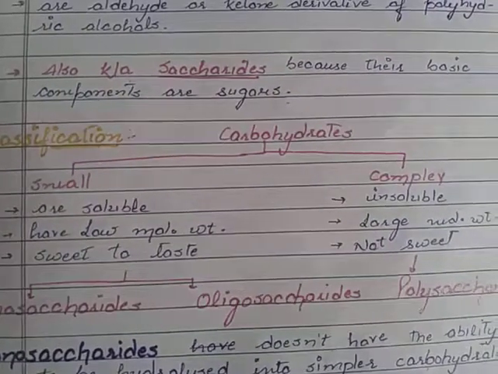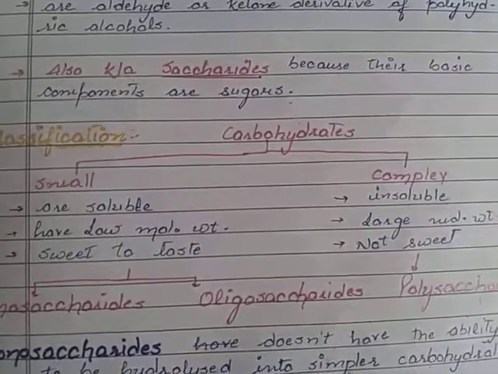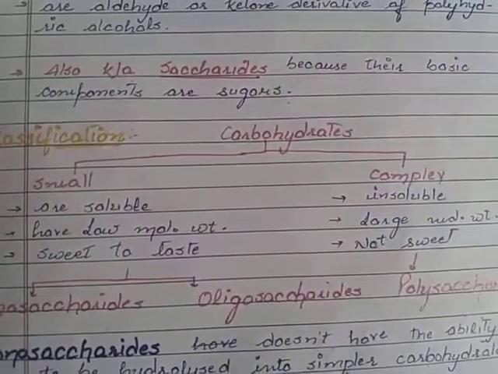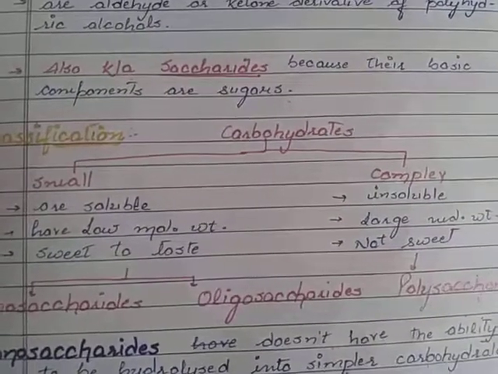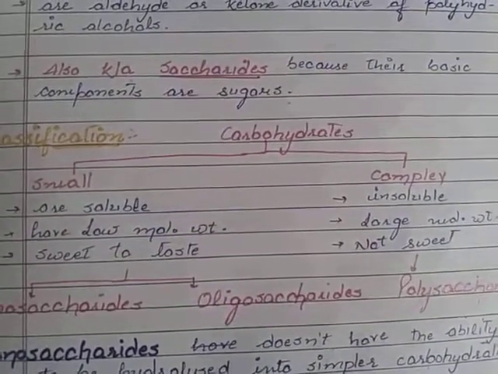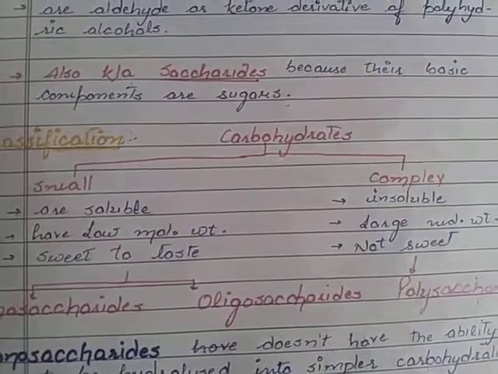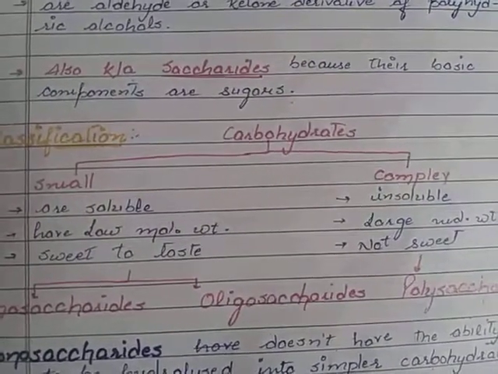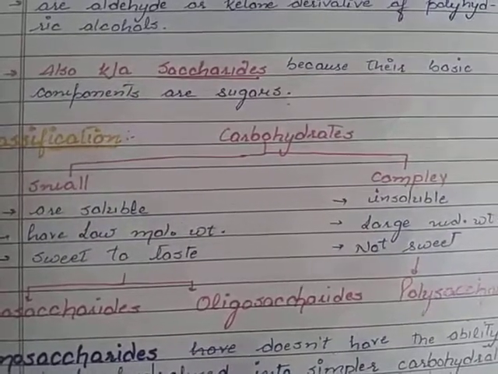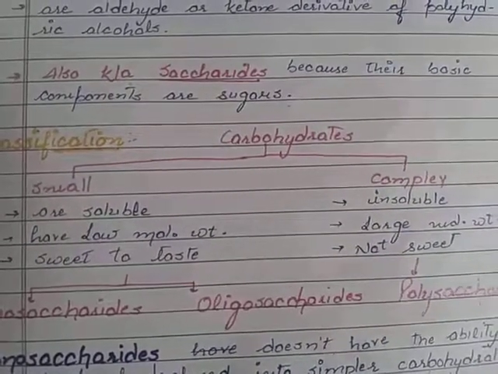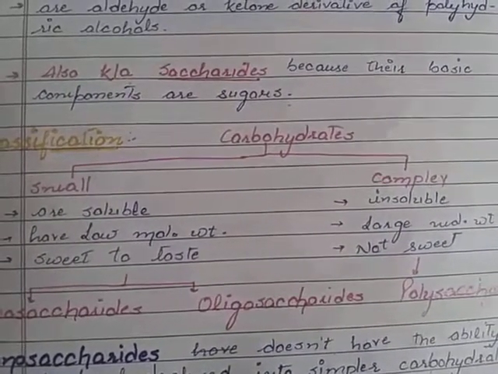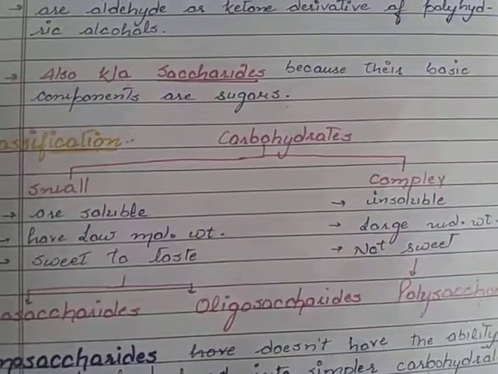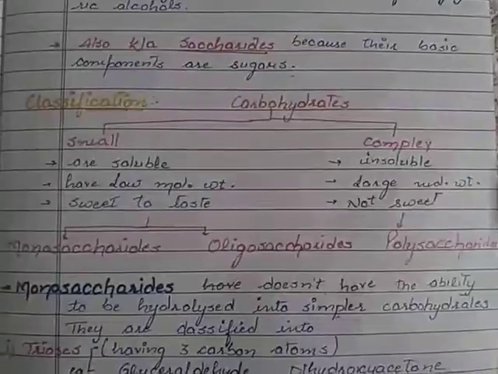The smaller carbohydrates, usually monosaccharides or disaccharides, are sweet in taste, while the larger carbohydrates are not sweet. So the small carbohydrates are soluble in water, have low molecular weight and are sweet in taste, while the complex carbohydrates are insoluble in water, have large molecular weight and are not sweet in taste.